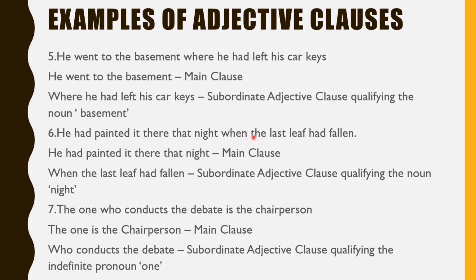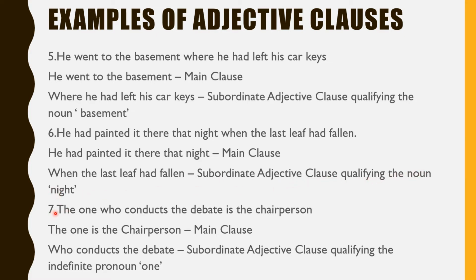Again, you circle when. From this relative pronoun begins the subordinate clause. So when the last leaf had fallen is the subordinate adjective clause qualifying the noun night. So he had painted it there that night is the main clause. He had painted it there which night? When the last leaf had fallen. So therefore it is a subordinate adjective clause qualifying the noun night.